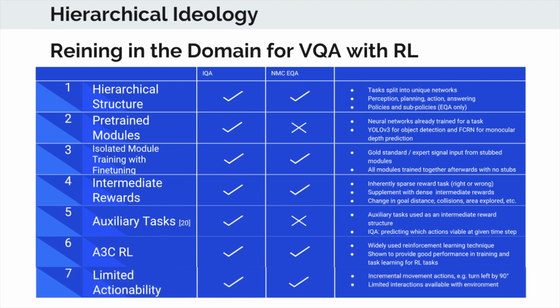And finally, we have limited actionability. So neither agent has full continuous action within their respective environments. For instance, in IQA, when an agent turns left, this is by 90 degrees, not any number of degrees. So with limited actionability, the agent actually is restricted within the environment towards what it can actually explore and do.